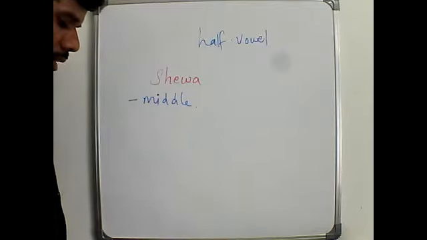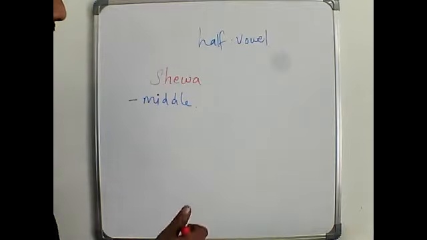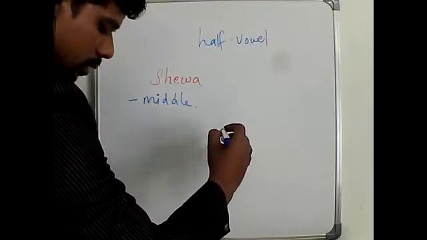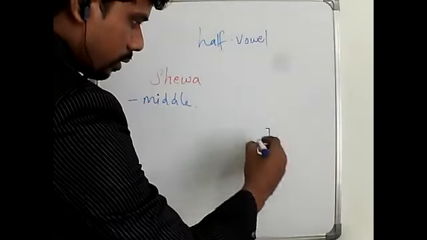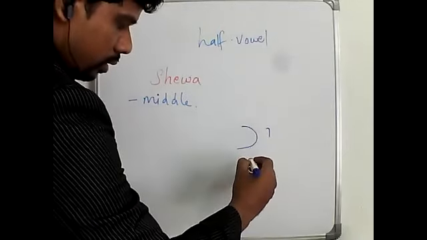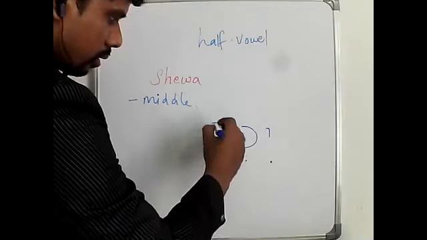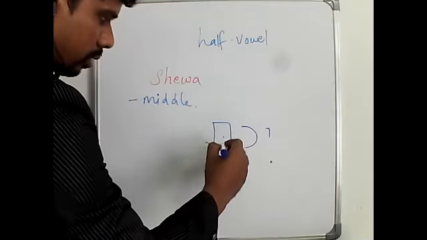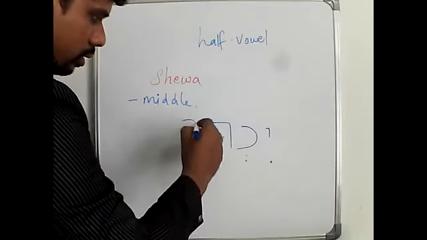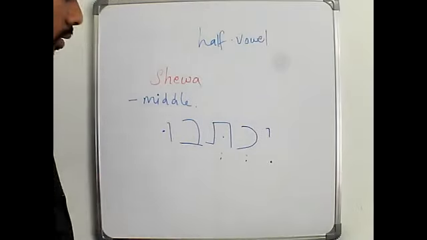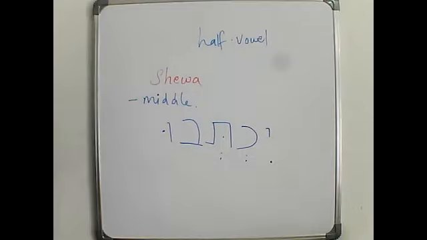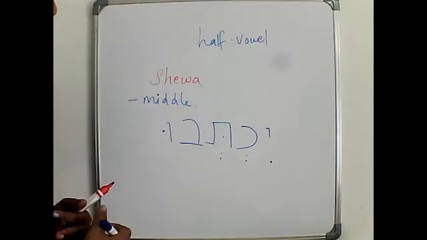Now, sometimes you may see two Seva come in the middle. For example, now see this situation.